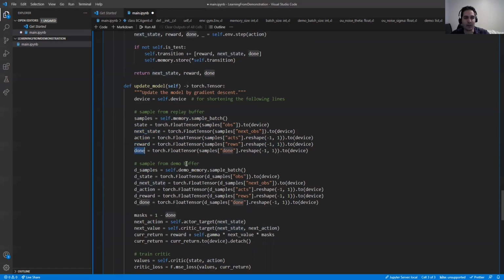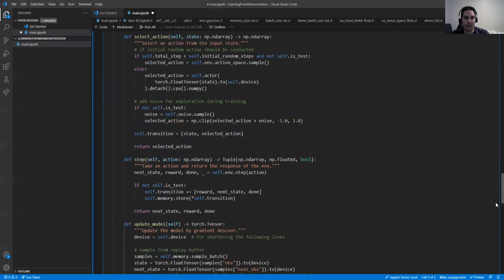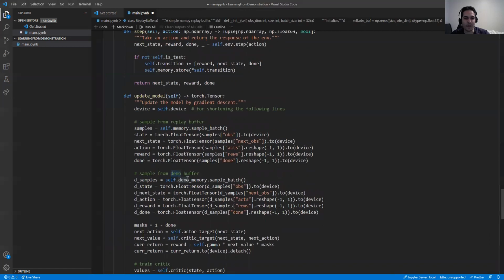And also we sample from the demo buffer. The demo is a demonstration buffer. So we will create two replay buffers. One is the memory, which is the replay buffer for our actor critic model. Another is the demonstration. So we get one sample from the replay buffer, one sample from the demonstration buffer.